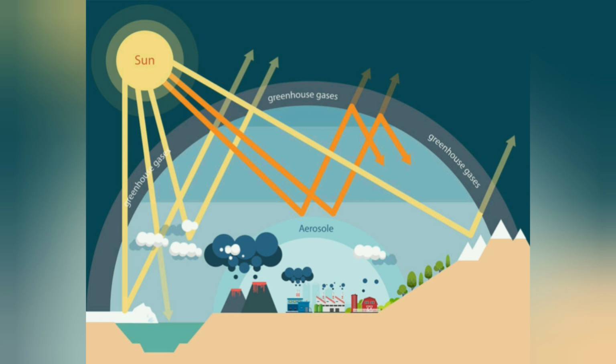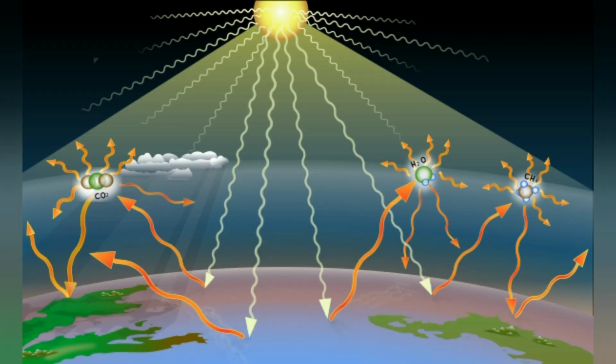But if more carbon dioxide is present in our atmosphere, what will happen? This carbon dioxide forms a blanket-like structure which will not allow the heat energy back to space. So the heat energy will remain in the atmosphere. This leads to global warming.